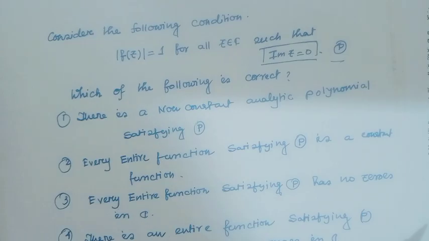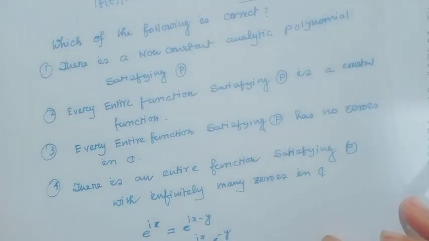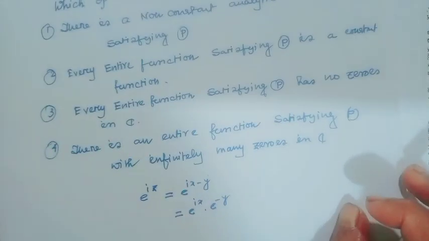Option 3, every entire function satisfying the condition P has no zeros. Option 4, there is an entire function satisfying the condition P with infinitely many zeros.